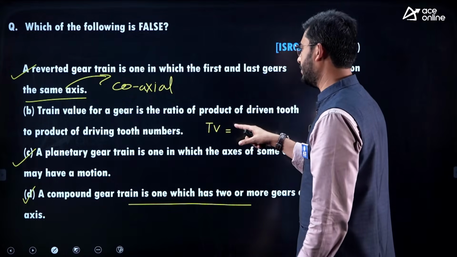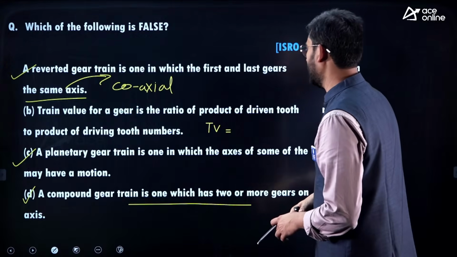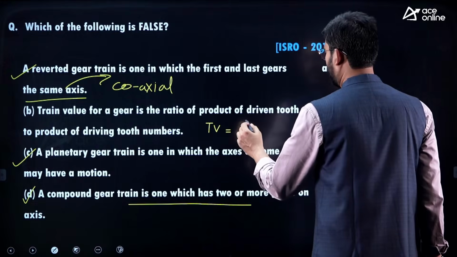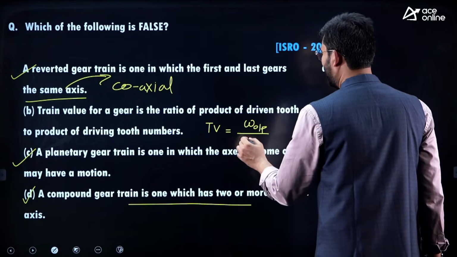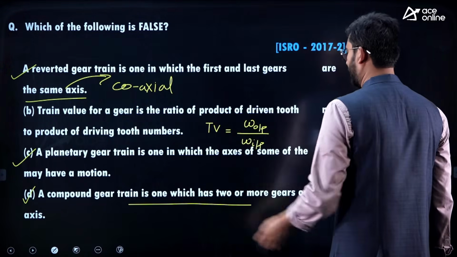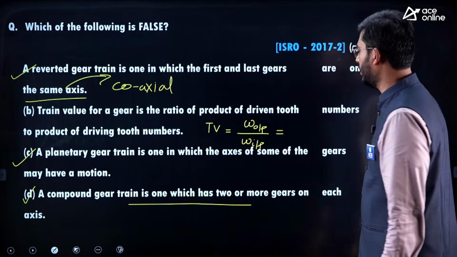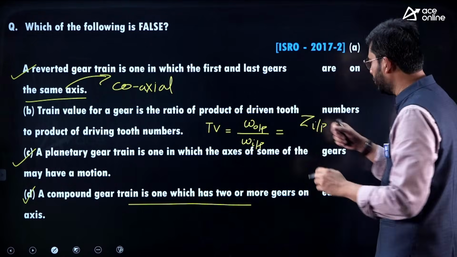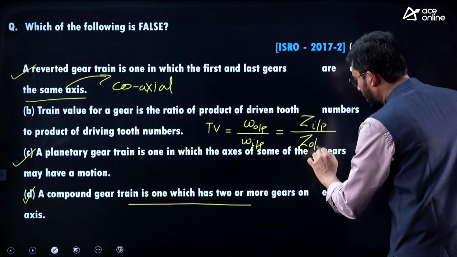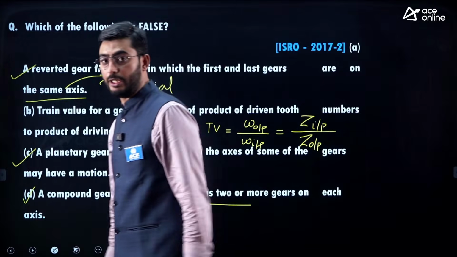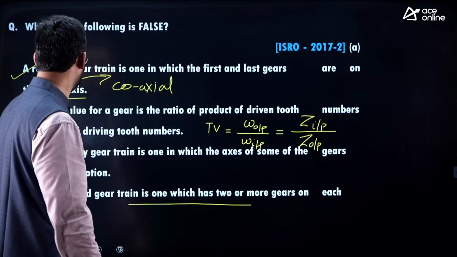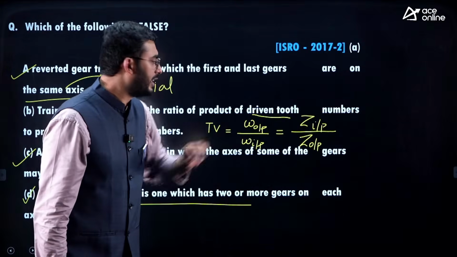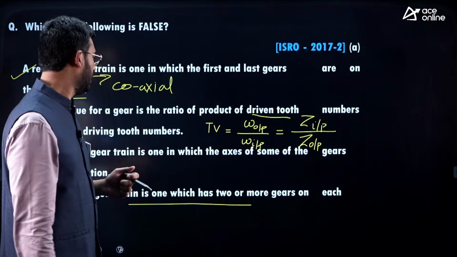So coming back to statement B, that the train value of the gear is the ratio of the product of teeth. Train value, in short, we write as omega of output divided by omega of input. Whenever we write it in this format, the teeth of the input members are reflected in the numerator and the teeth of the output members in the denominator. That is for the train value. So it says the train value is the ratio of the product of driven member teeth, while in the numerator we should have driving member teeth.